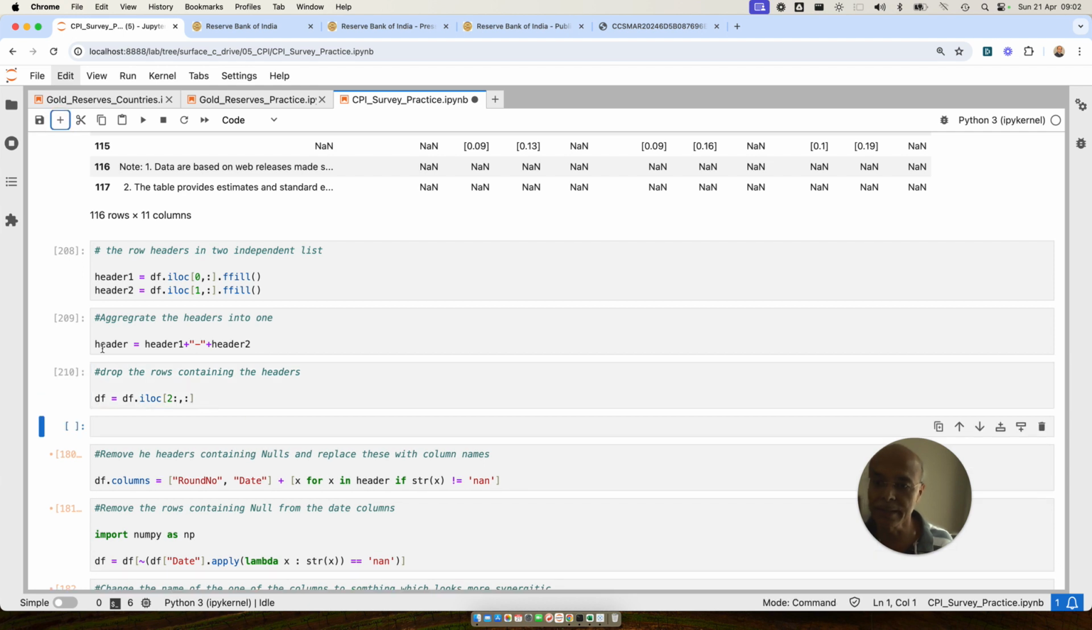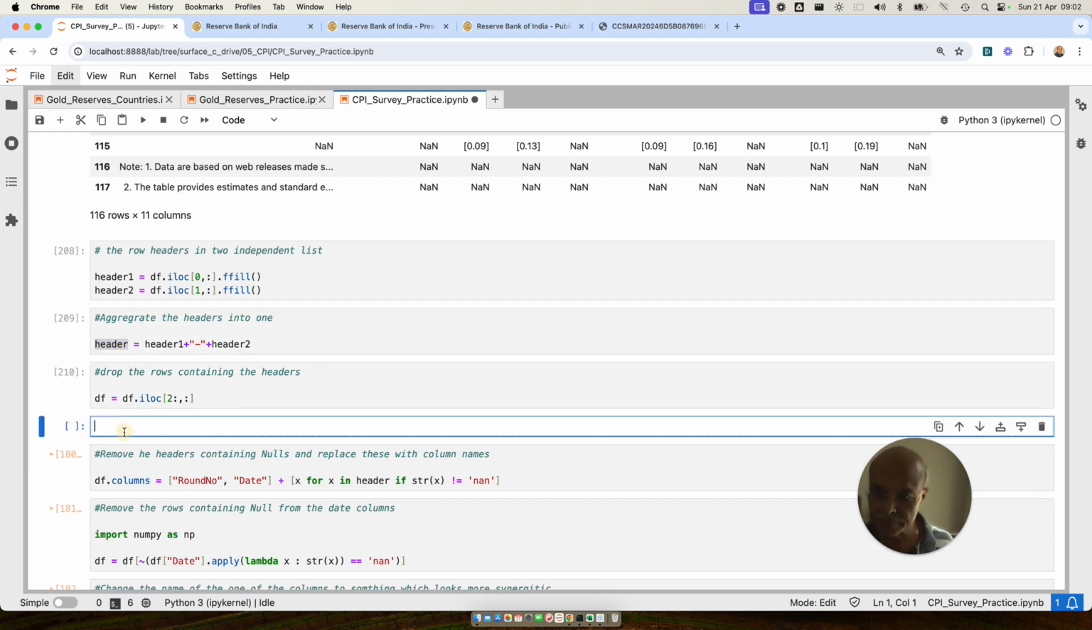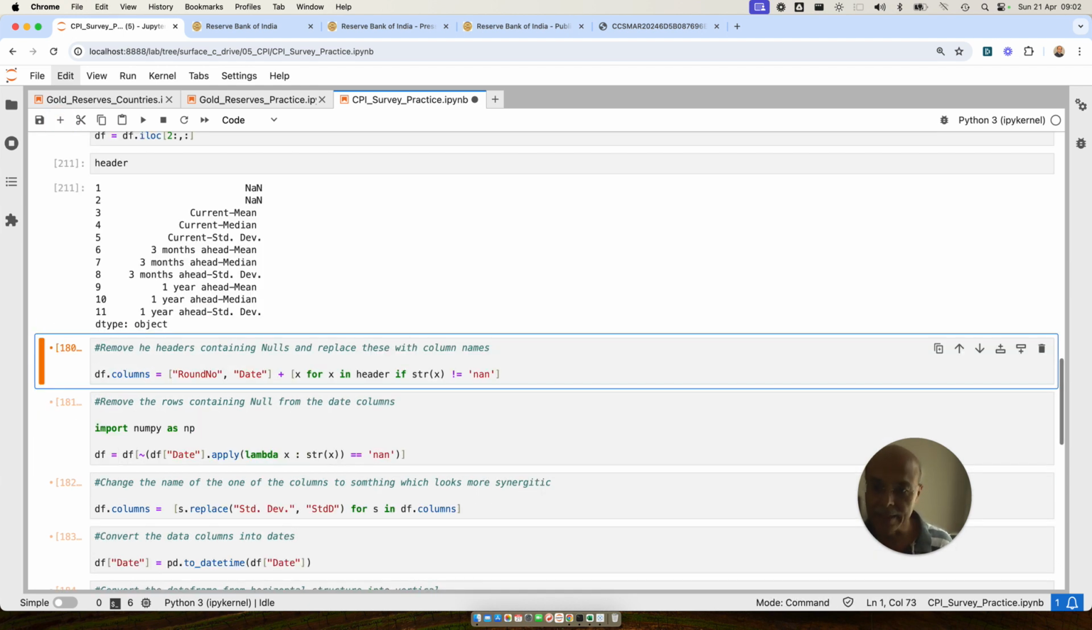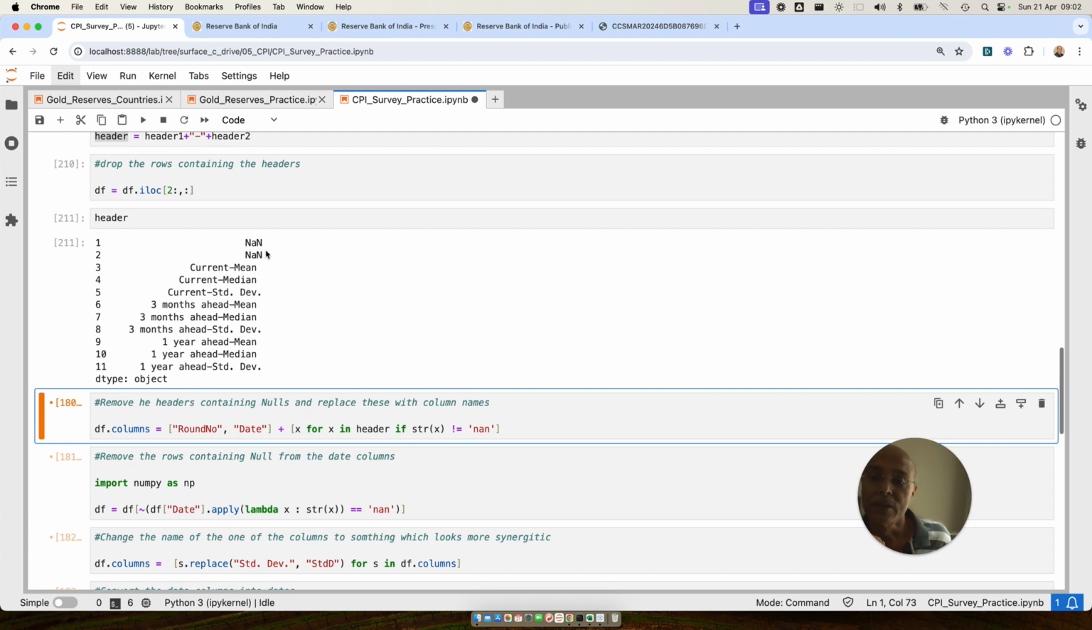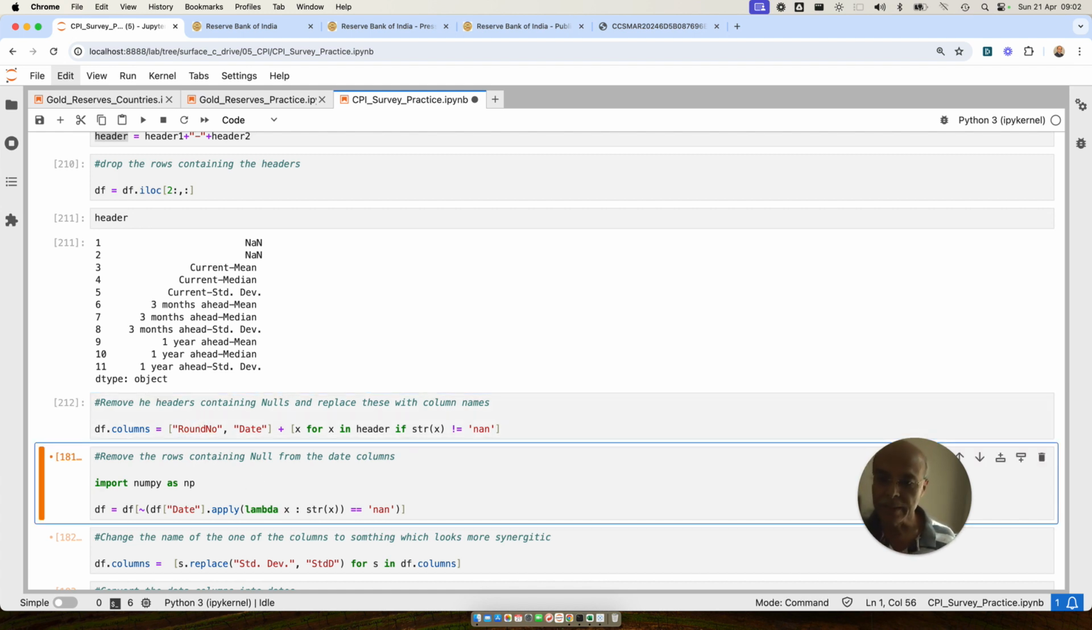And now, since the header contains, I'll show you. So here is the header. The header contains 2 nans, and then all the other column names. So what I have to do is drop these 2. So I am doing this automatically using this list comprehension, and adding round number and date as the first 2 columns, which I told you in the initial stage itself that some of the things you have to do manually. And I'm naming the data frame as DF columns.